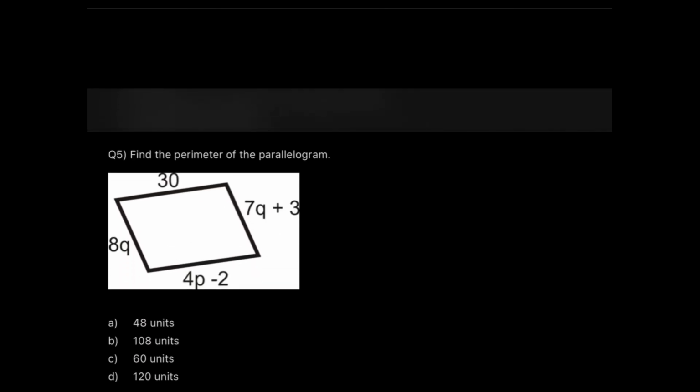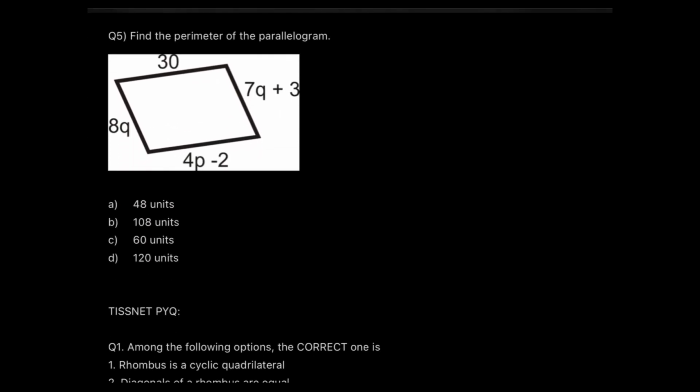Now, one more question, and this one is a very interesting question. Okay, this is the perimeter of a parallelogram. So you have been given the sides in terms of variables. You have to find out the perimeter. Okay, let's recall our parallelogram properties. First, opposite sides are equal.